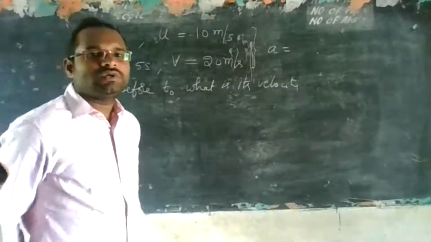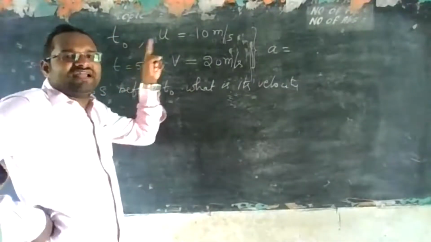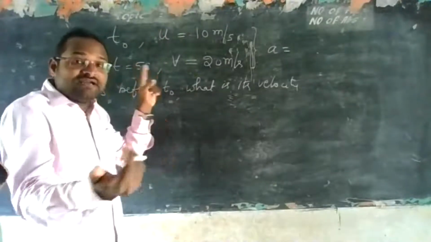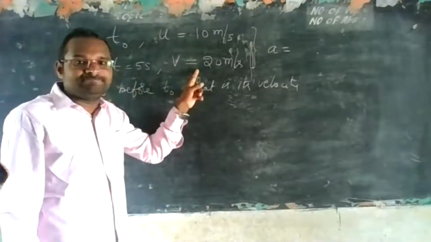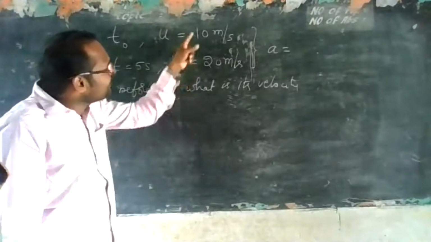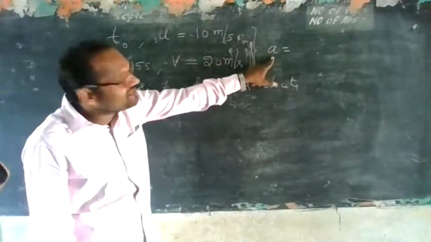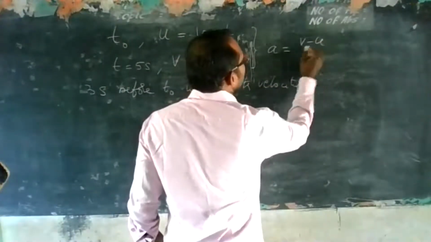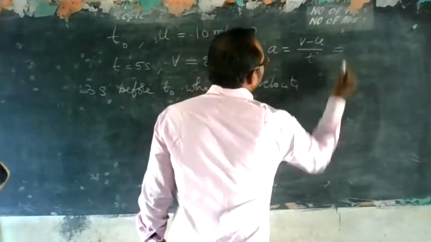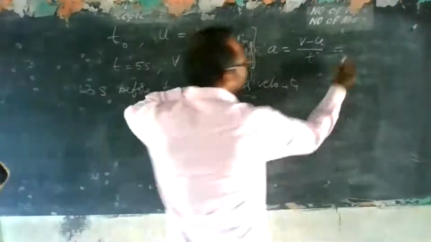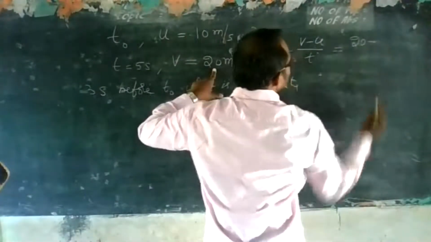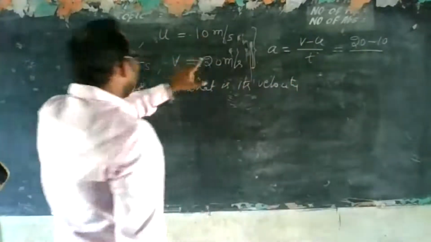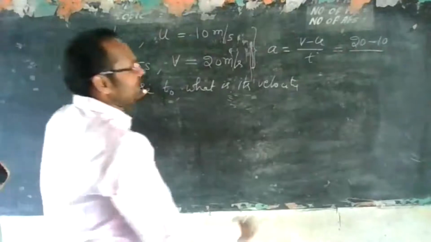At time t equal to t naught, the velocity of the particle is 10 meter per second. After 5 seconds, the velocity has become 20 meter per second. From this given data, can we find the acceleration? Yes, definitely. Acceleration is v minus u by time. v is 20, minus u 10, by time 5 seconds.